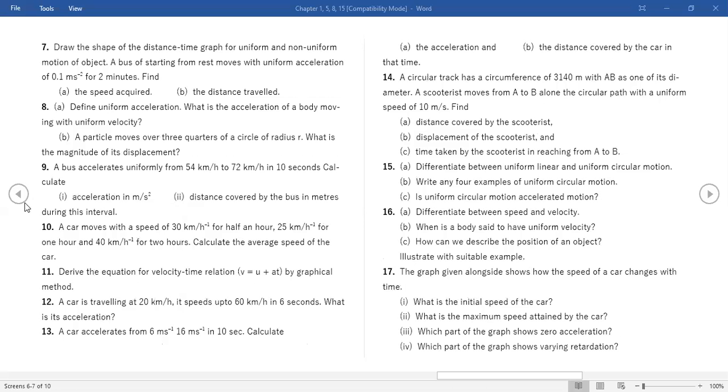10th answer 27.14. 10th answer, ma'am. I got 40 kilometers per hour. 10th, I'm finding. Wait. Ma'am, what are the answers for 9? 0.5 and 175. Okay.